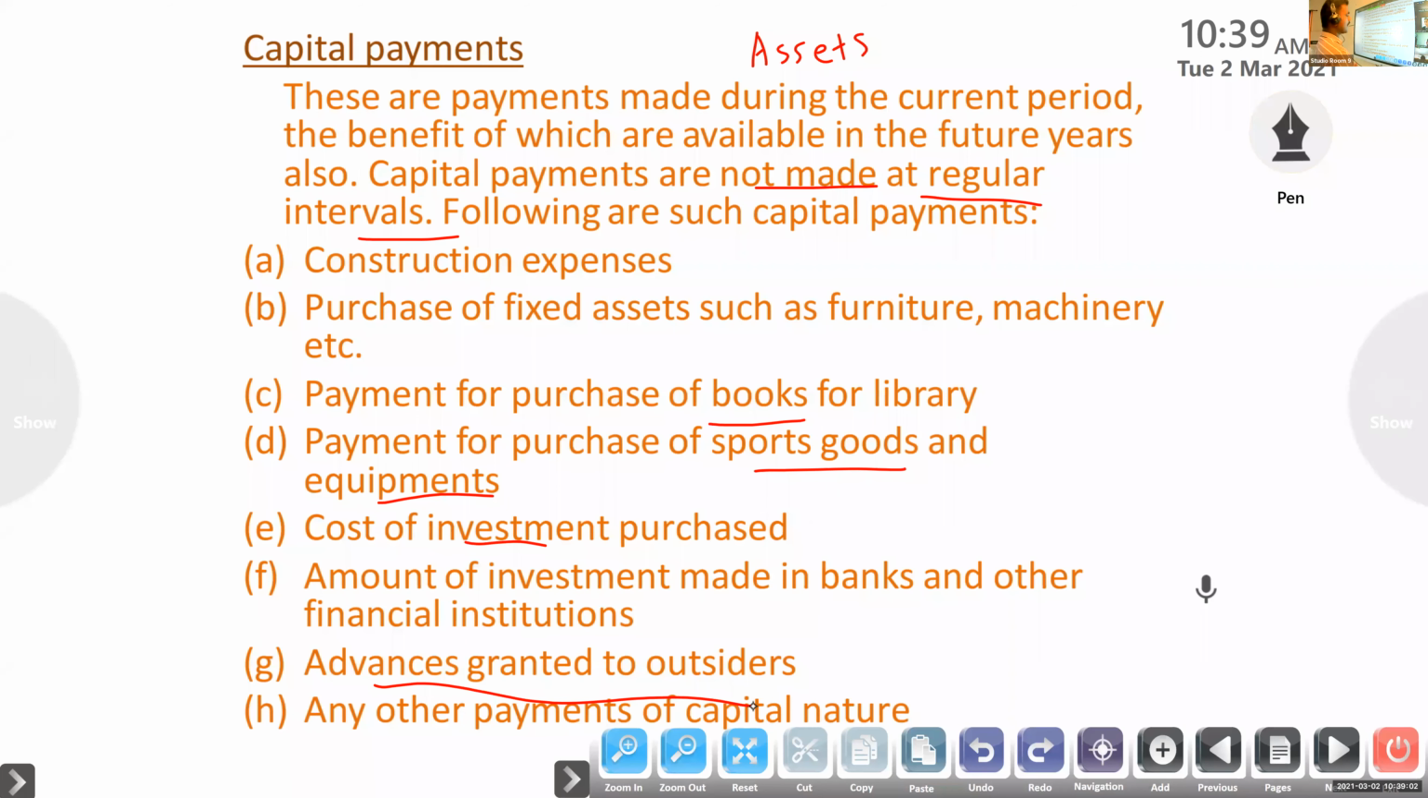Same as a trading organization. For capital receipts, only a little change: donation for a specific purpose, legacy, life membership fees, that is a capital receipt. Then capital payments here mean building, furniture, books, sports goods, sports equipment. Then a billiard table we are using for gaming purpose, that is an asset. So these are the asset items.